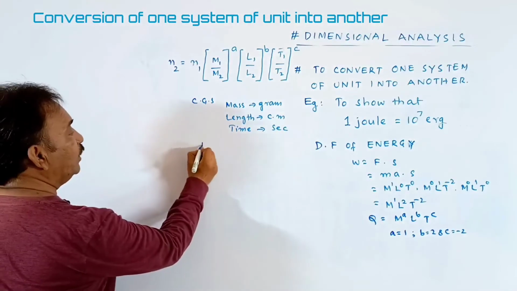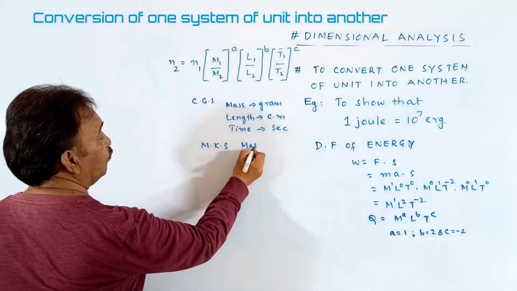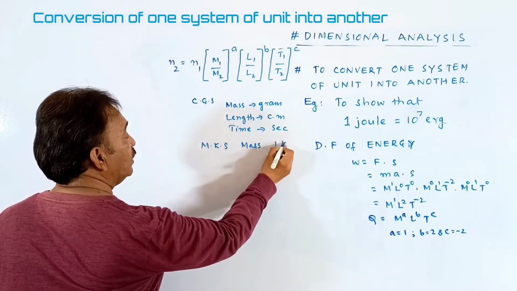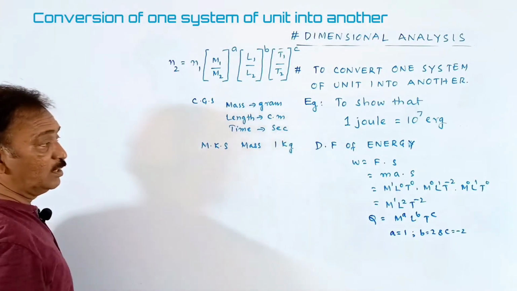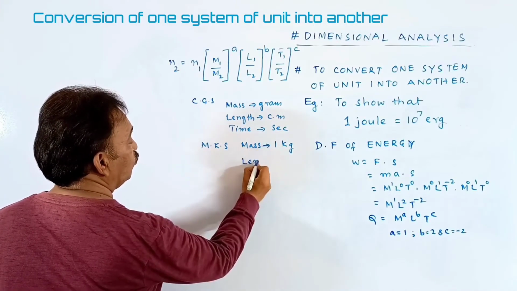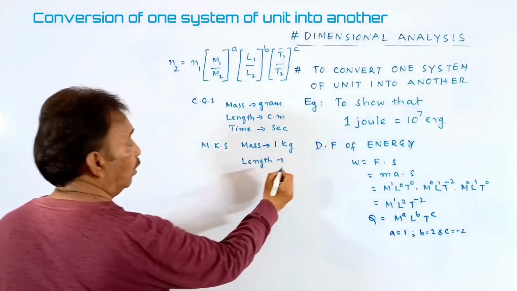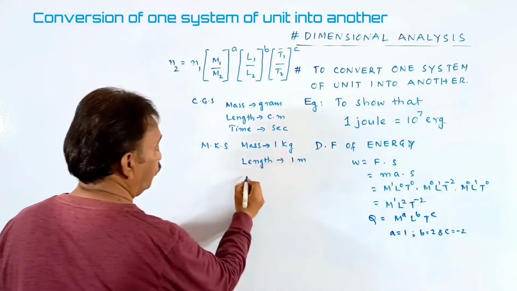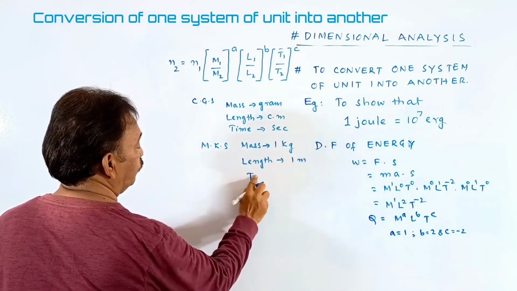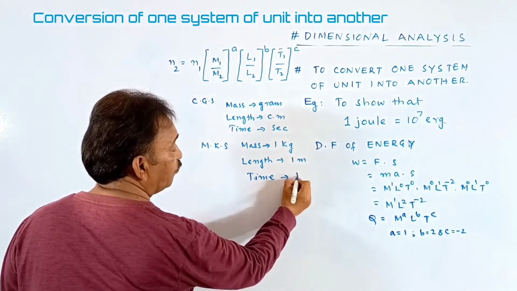Similarly, if you go with the MKS case, mass is 1 kg, students. Length is 1 meter, and time is measured in second.